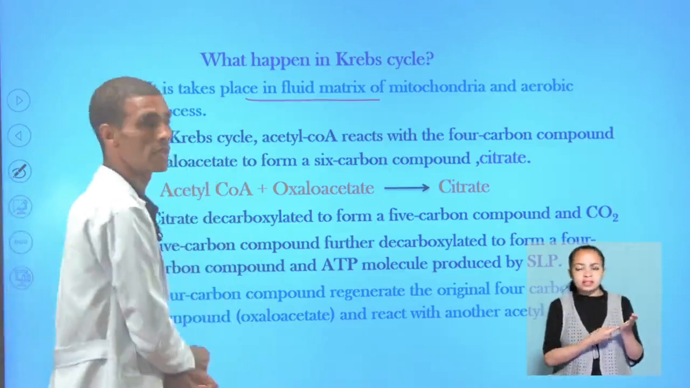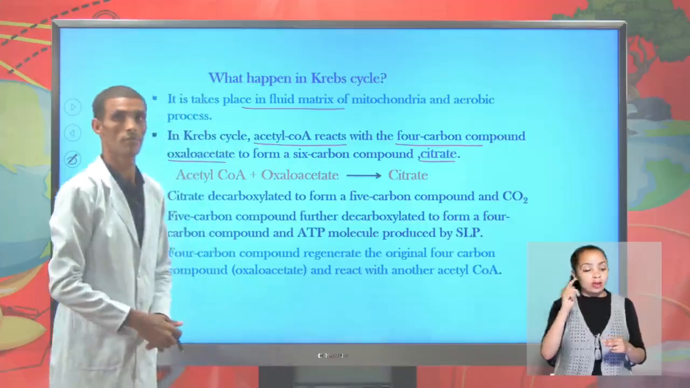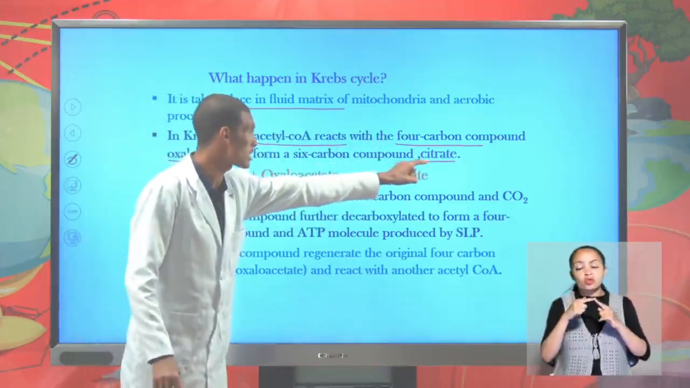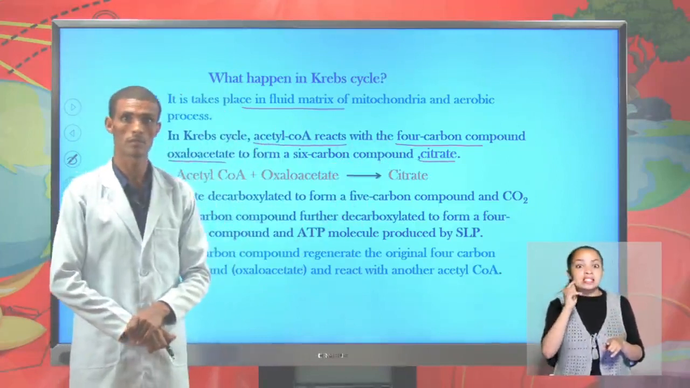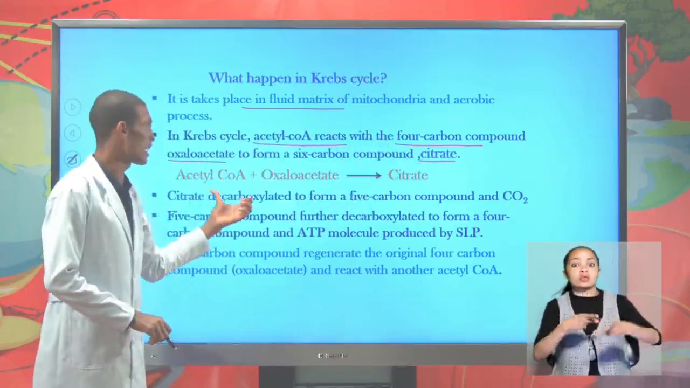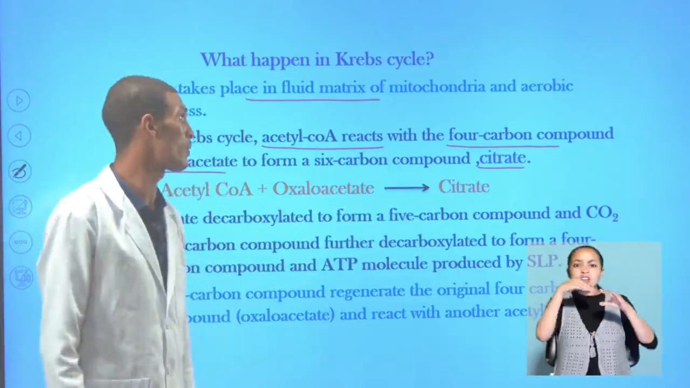Here in the Krebs cycle, acetyl-CoA, which came from the link reaction as a link between glycolysis and the Krebs cycle, reacts with the 4 carbon compound oxaloacetate to form a 6 carbon compound called citrate. There is a binding of acetyl-CoA with oxaloacetate to form citrate, and an enzyme catalyzes the process.